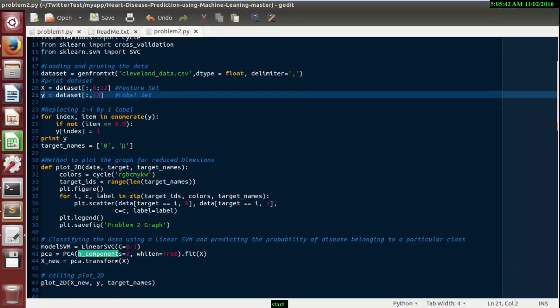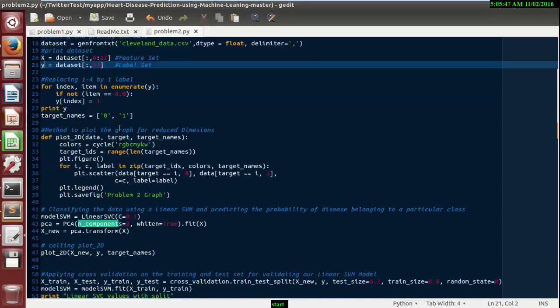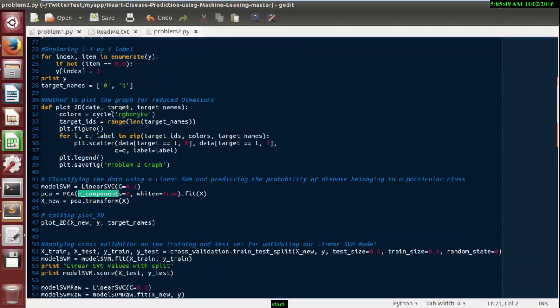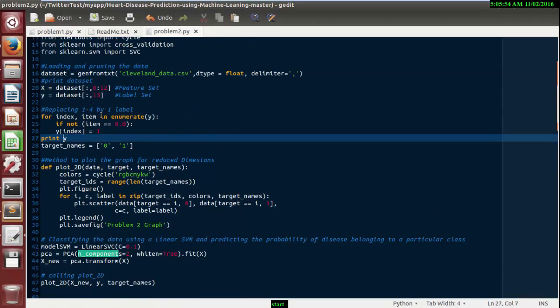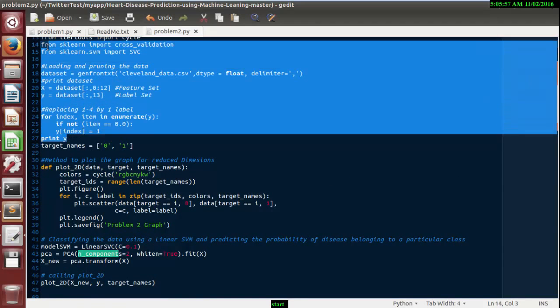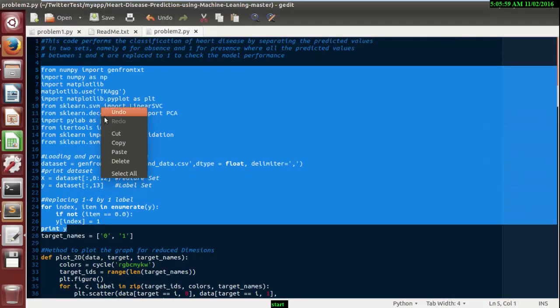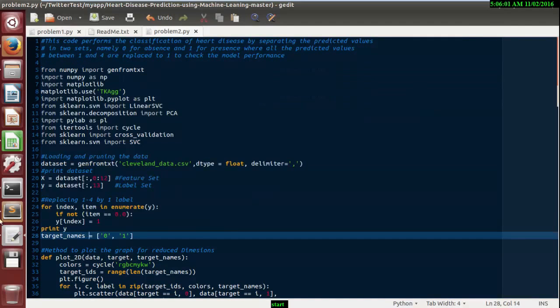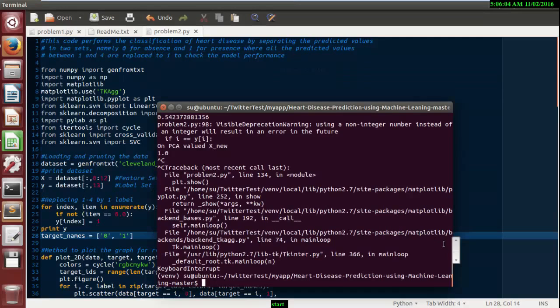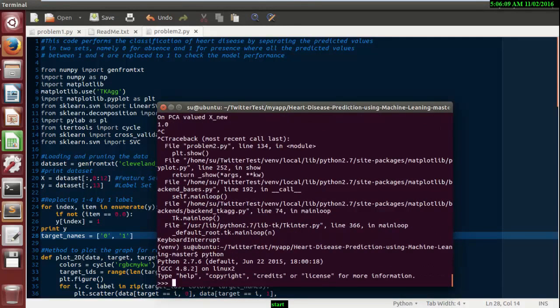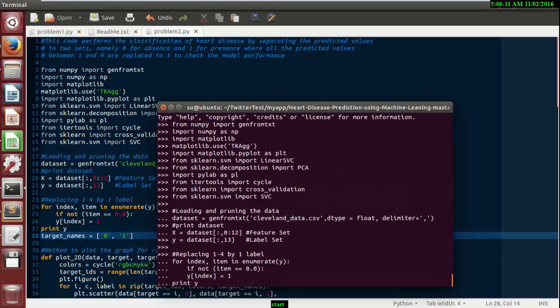Now here we just give the numerical value and label the data. So y instance indexing, print y. I'm just going to run these lines of code in Python, and I really want to show you what happens when we run this program. So I'm just going to copy and paste the code and press enter and see what happens.